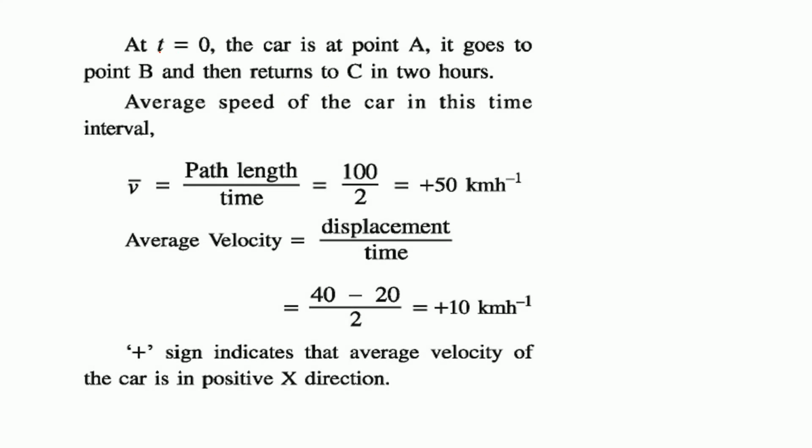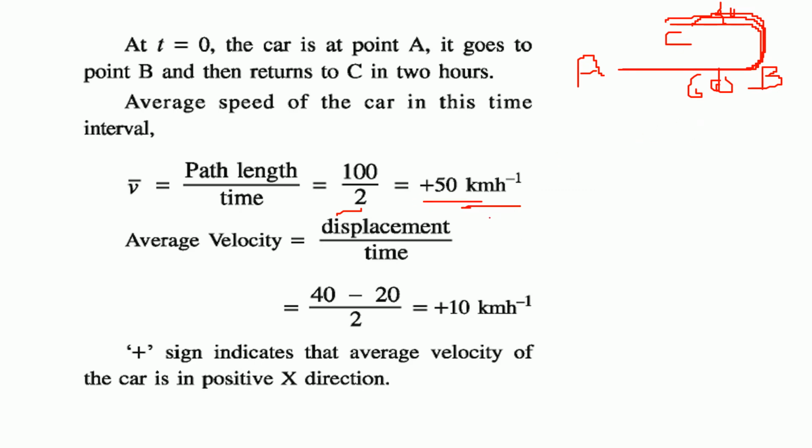Say if t equal to 0, the car starts at A, goes to B and returns to C in 2 hours. So what is the total distance we have discussed? Say this is 60, this is 40. So it is 100, the path length is 100. And the time, as said, is 2 hours. So 100 by 2, that is 60 plus 40. This is B, this is C. So it traveled 60, then 40 came back. 100 is the total distance, divided by 2 hours, so 50 km per hour.